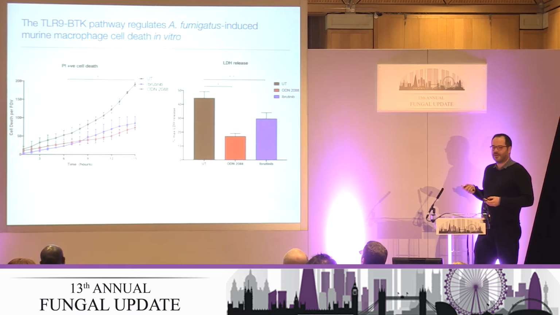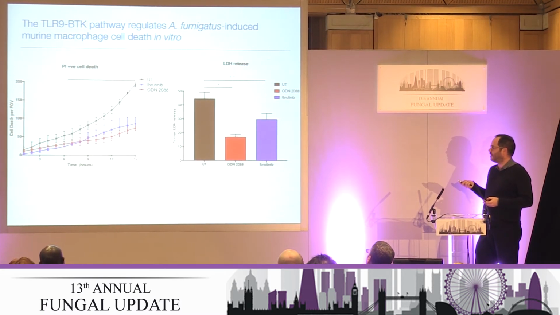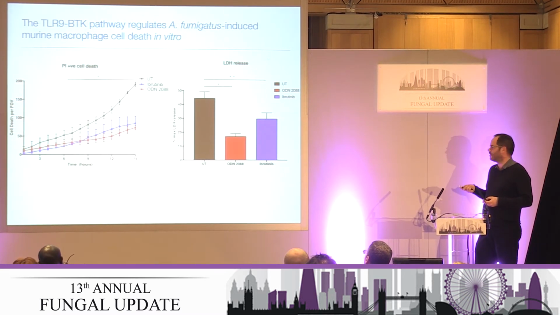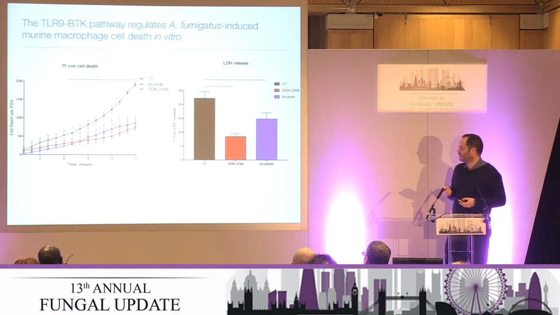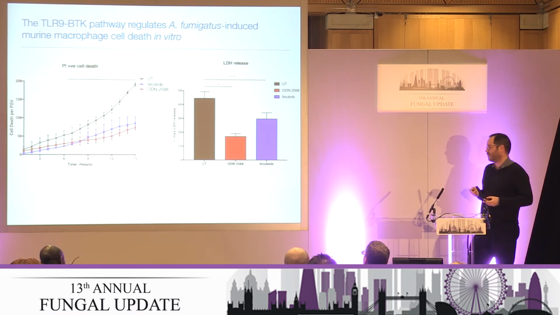I just want to finish up with this slide, or actually there's another one after this, because essentially what we found was that if you put ibrutinib or TLR9 blockade into a cell death assay for macrophages infected with aspergillus, you can massively reduce the cell death response. And this got me thinking, because when we were developing these assays to look at macrophage release of aspergillus, we were very mindful of a phenomenon known as vomocytosis, which occurs for Cryptococcus.